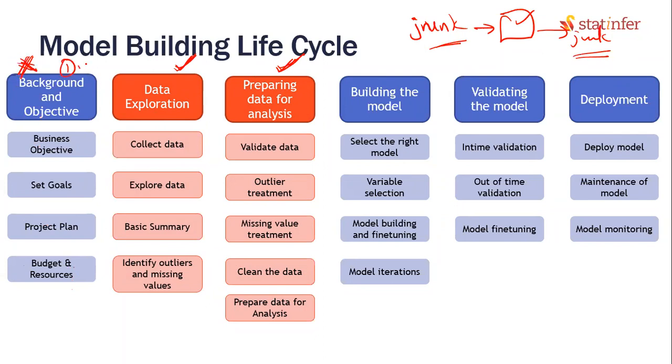Usually step number one will be taken by some of the thought leadership where we are not involved. Step number two, we are very much involved. Step number three, you are very much involved. Step number four, yes, we have to be involved. Step number five, validation of the models: how good, how bad is the model? We have to be involved. Step number six, partially involved, but most of the time the critical steps where your USP comes into the picture are steps two, three, 4 and 5.